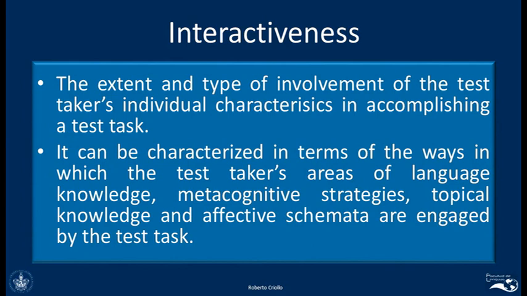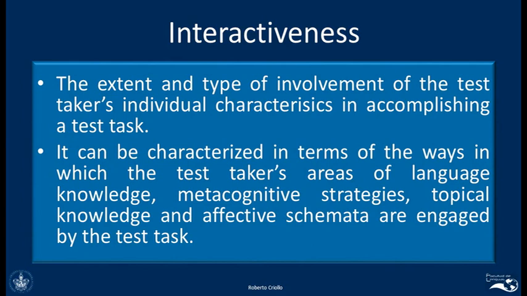If they ask me to do these things, the test is requiring me to use my knowledge, my metacognitive strategies, my knowledge of certain topics, my feelings or affective schemata, and then in this case the test task becomes interactive, because the test requires me to use my opinions, to involve my feelings, to talk about my knowledge of a topic. In this case the test becomes interactive because it requires from me more than just linguistic knowledge. It requires me to use information that is very personal.